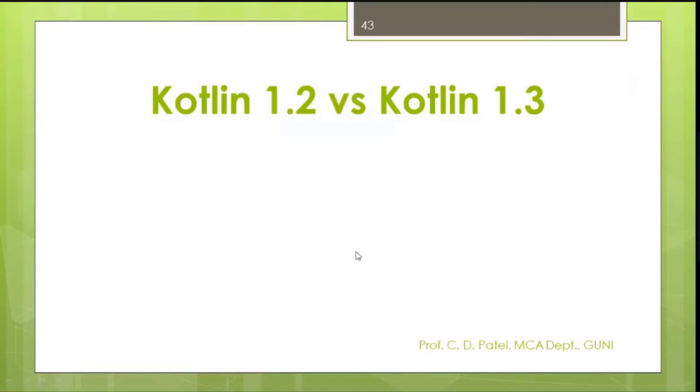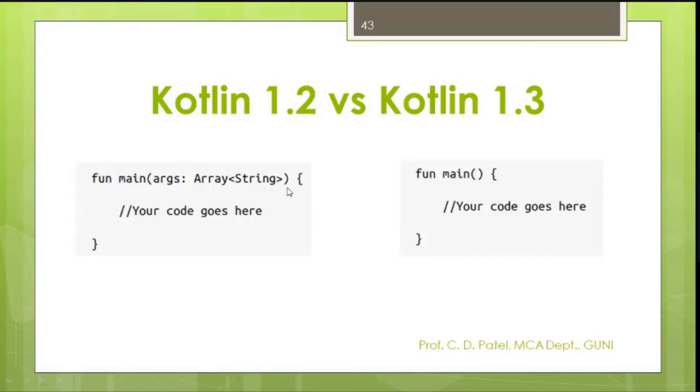Okay. So this is the difference between Kotlin 1.2 and Kotlin 1.3. Please understand these two parts. Kotlin 1.2 follows the steps of a command line argument using args, colon, Array, String. While in Kotlin 1.3, there is no need to provide the command line argument facility. As you wish, if you want, you can. If you don't want it, it is optional. Please follow these things. We will run it without arguments and we will run it with arguments in our programs.